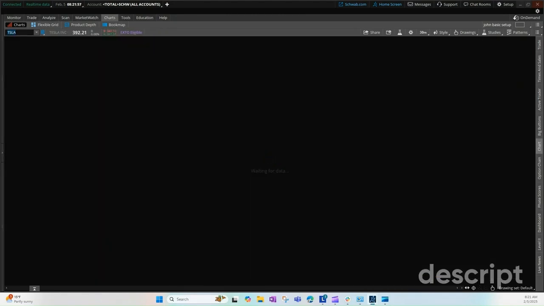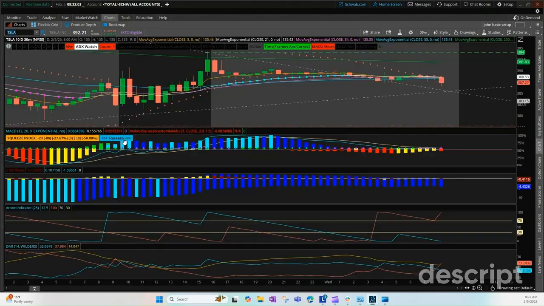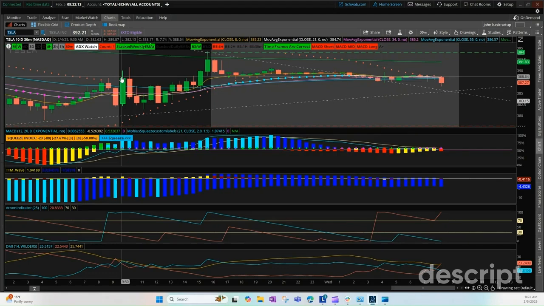Whoa. Tesla is showing kind of weakness this morning. Tesla was pretty choppy yesterday. Looked really bullish, and it was for about 15 minutes. Then came down.